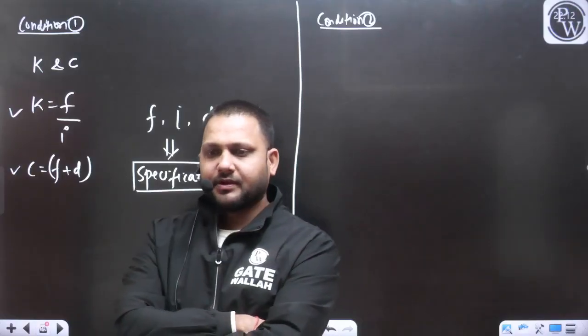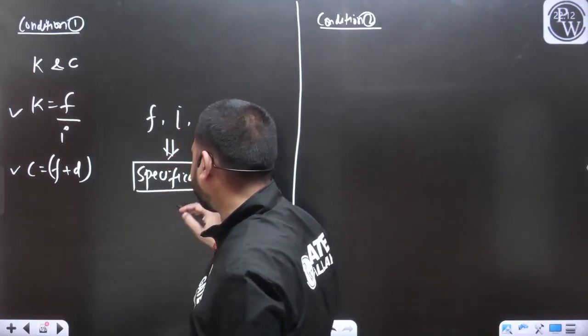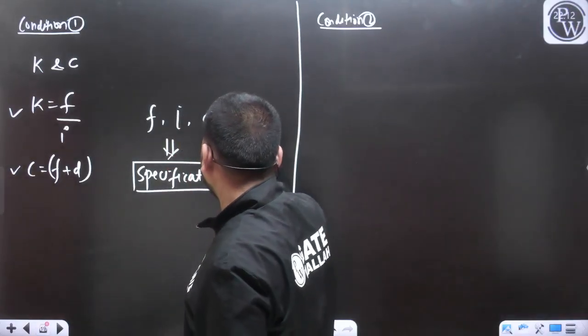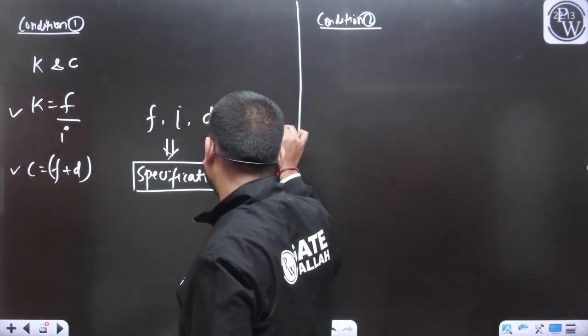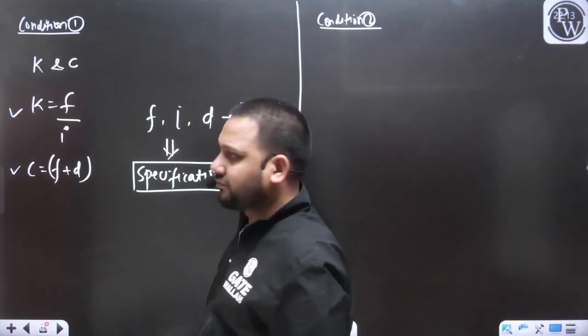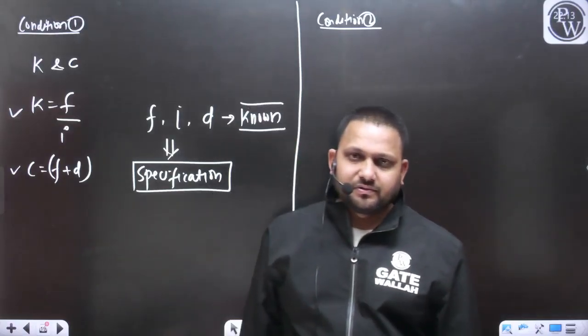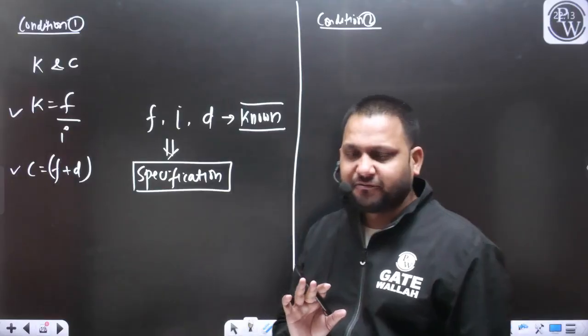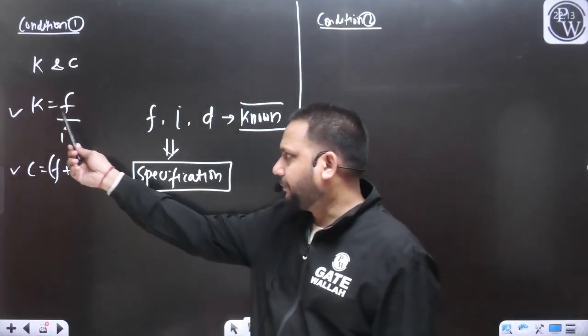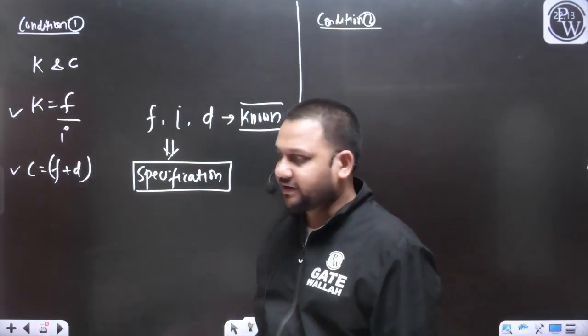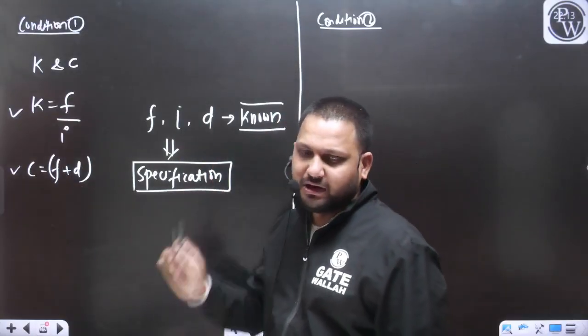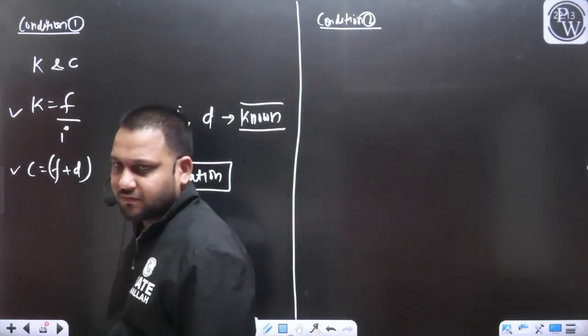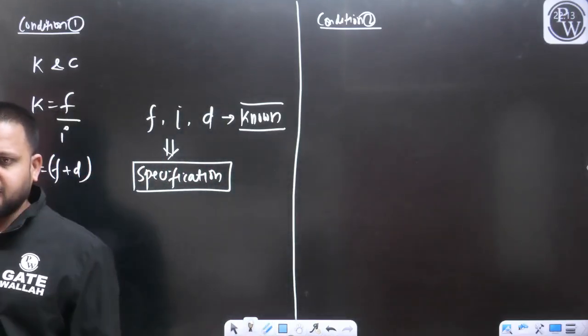Tell me. If you know all these specifications about the instrument, I think you can easily find out the value of the multiplying constant and the additive constant with the help of these known values, yes or no?